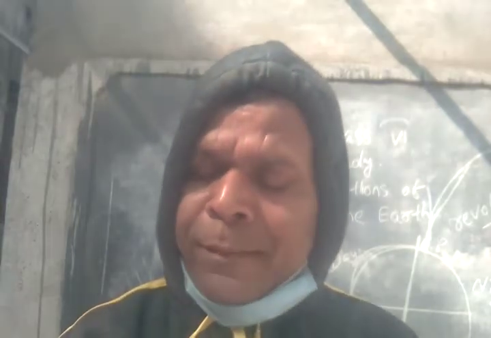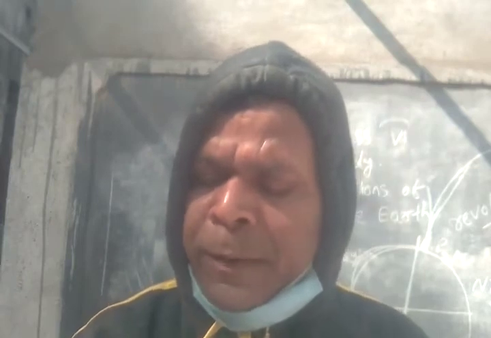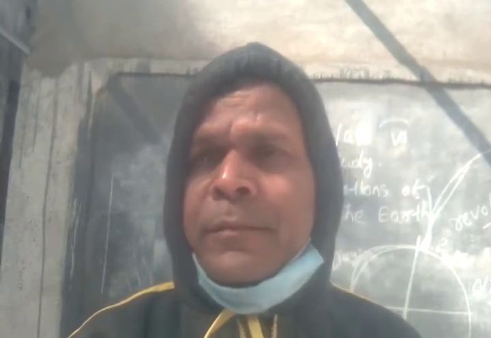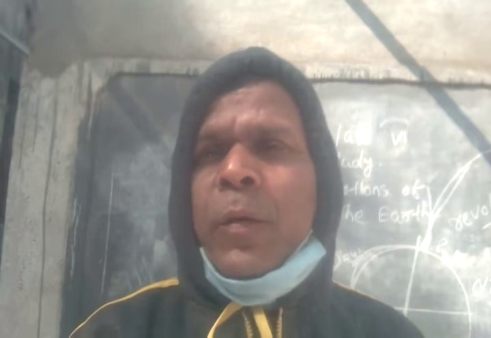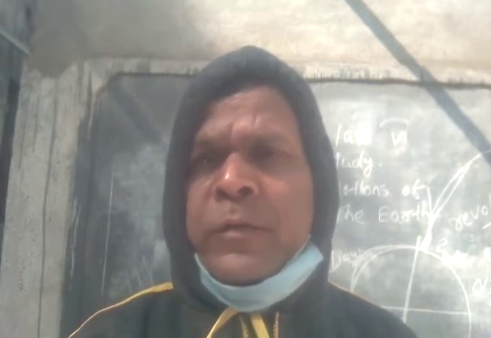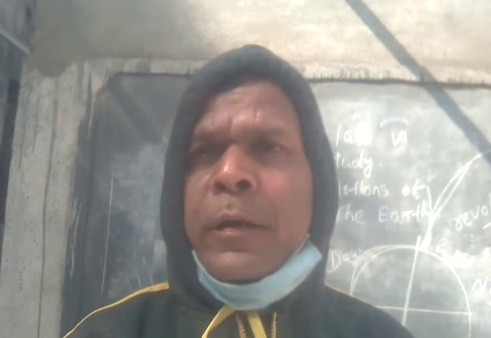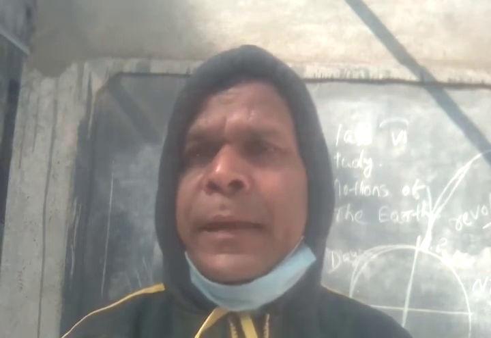So our earth takes 365 days for one revolution. It is called 1 year. 365 days and 6 hours.